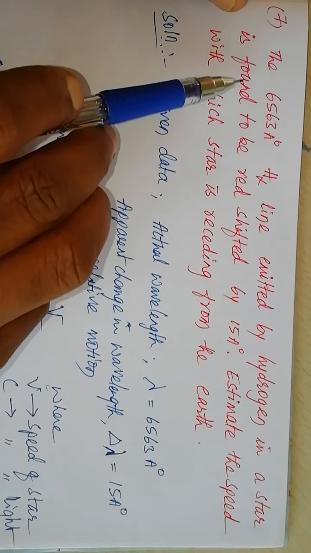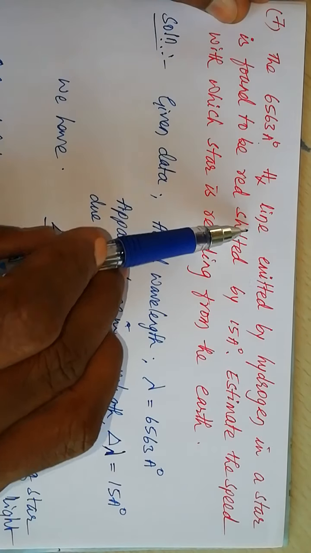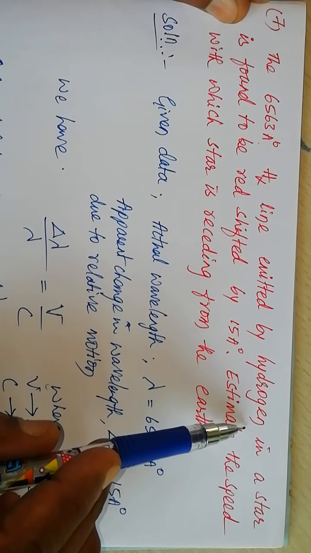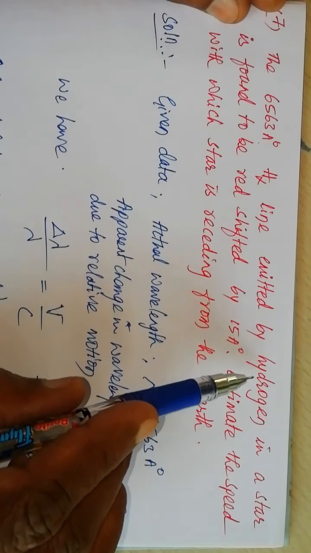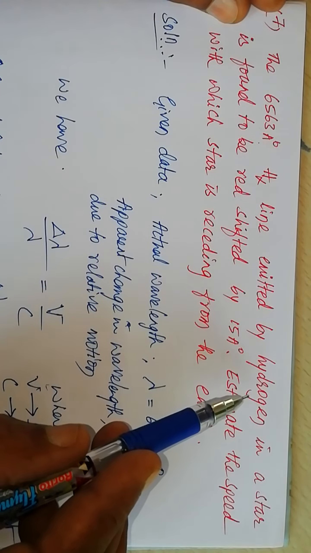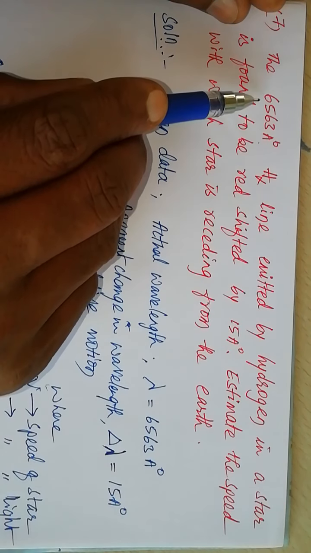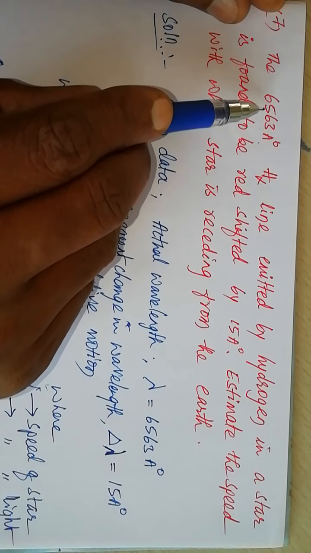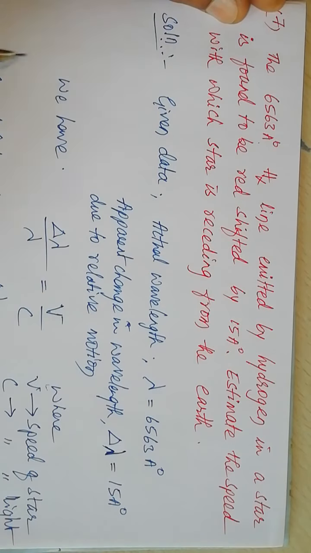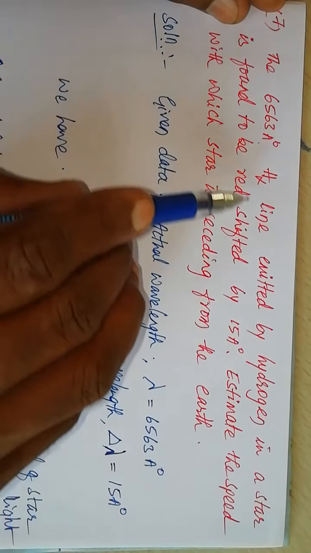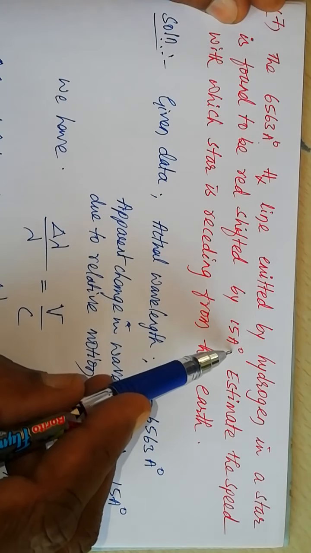Seventh one, the 6563 angstrom H alpha line emitted by hydrogen in a star. 99% of the stars are made up of hydrogen. When this hydrogen gas is in an excited state, it gives out light of wavelength 6563 angstrom units, called the H alpha line. This H alpha line emitted by hydrogen in a star is found to be red shifted by 15 angstrom units.